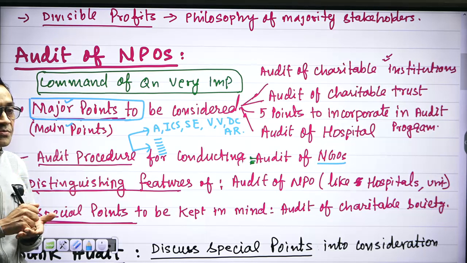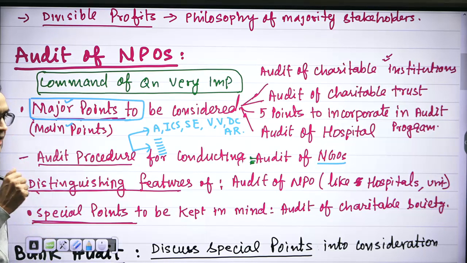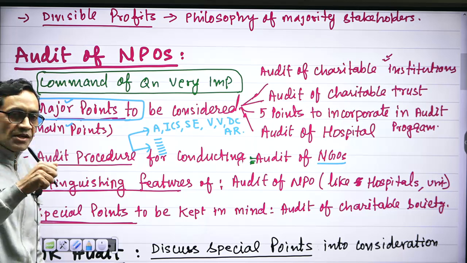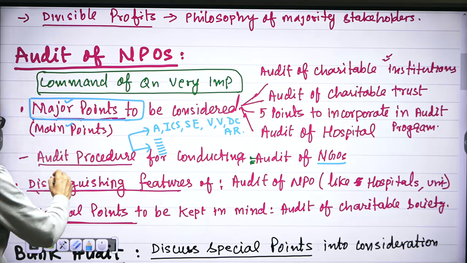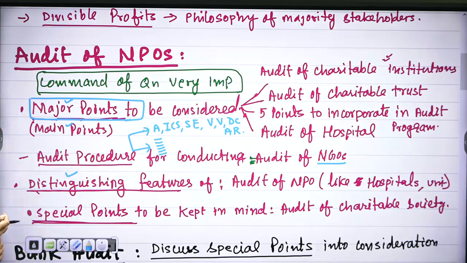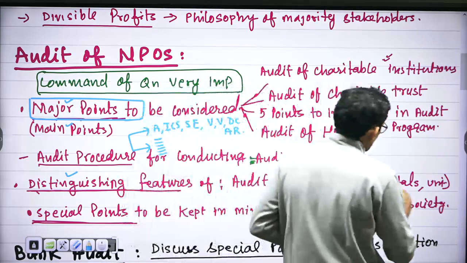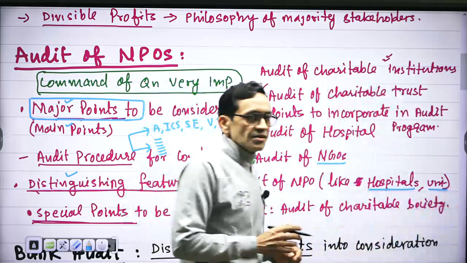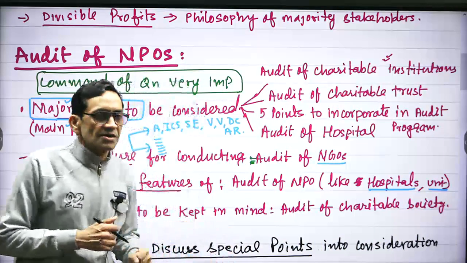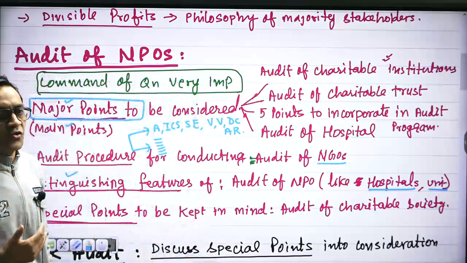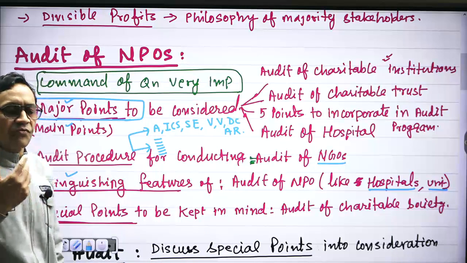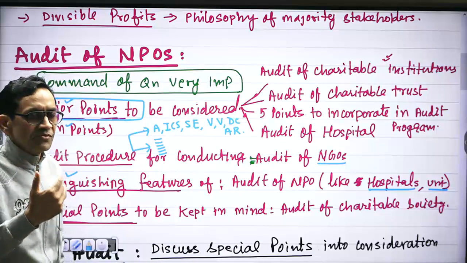He should verify subscriptions. So by writing unique items of income, expense, asset, liability, this distinguishing feature would be written by you. And this was one question in which you were asked hospital and university. So if it is a 15 marker question, write 3-4 examples of hospital, 3-4 times NGOs.